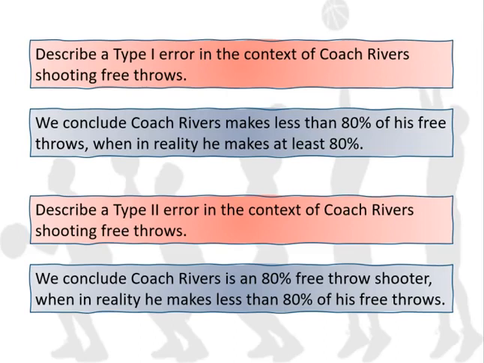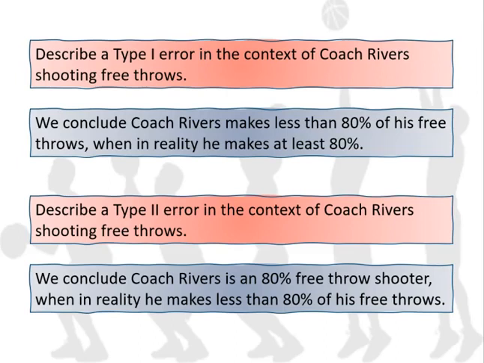But this is what they will ask a lot of times, which error is more serious. So let's say that at the end of the game, the other team gets a technical, and we need to pick somebody on our team to make 2 free throws. If I'm deciding whether or not I want Coach Rivers to take those technical shots, if I have made a type 1 error, I think that he is not an 80% free throw shooter, so I'm going to pick somebody else. But he actually is an 80% free throw shooter, so maybe he's the best option. So in a type 1 error, I would not choose Coach Rivers, but he might actually be the best option to make those shots on our team.